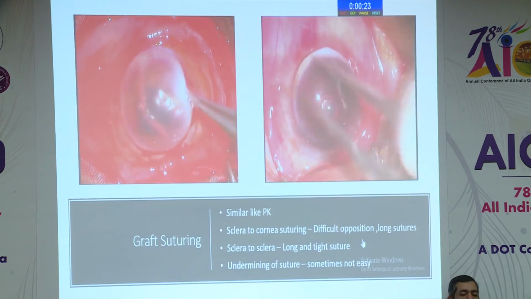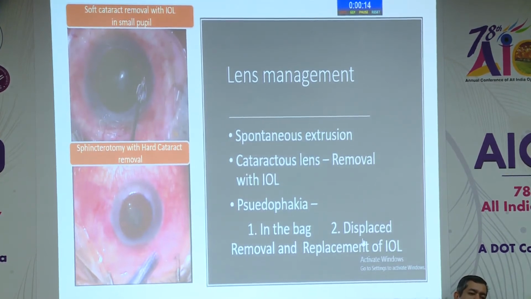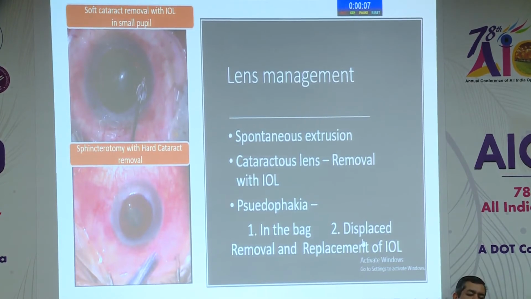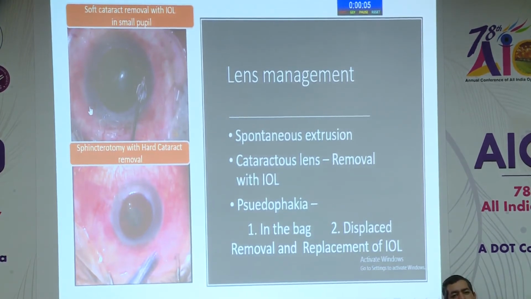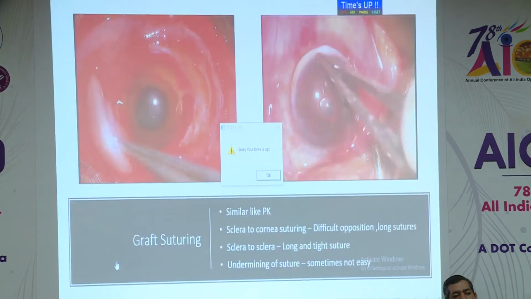During the surgery we also face cataractous lenses, and we can manage them very easily by the small open sky technique. In soft cataract we can do it without dilatation. These cases have small pupils, so without dilatation also we can manage them. But in hard cataract we have to do a sphincterotomy.